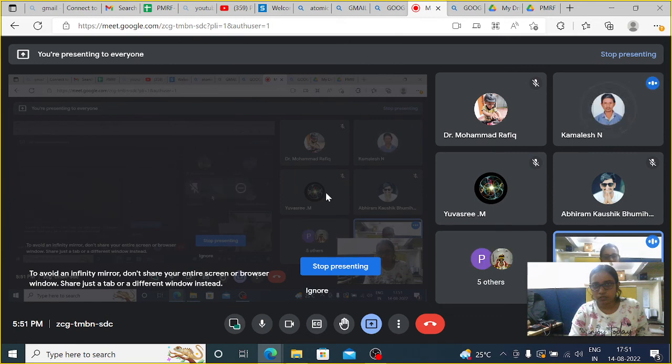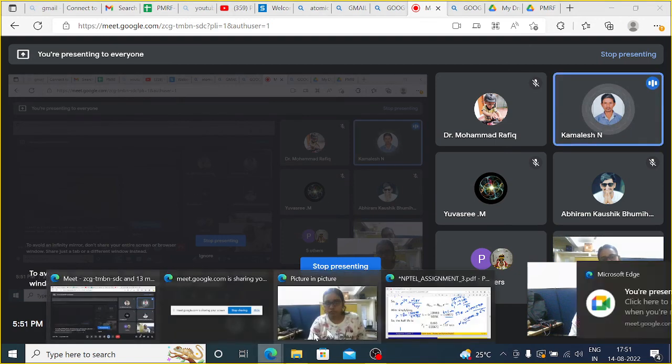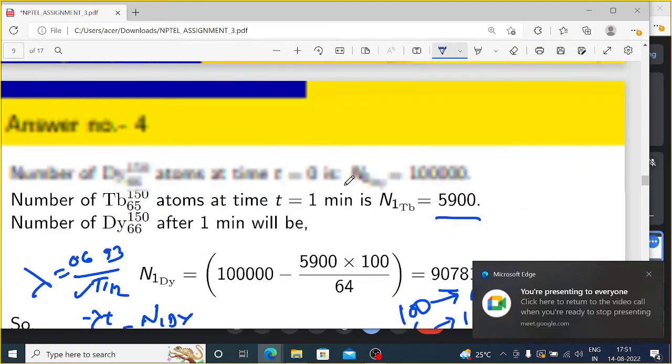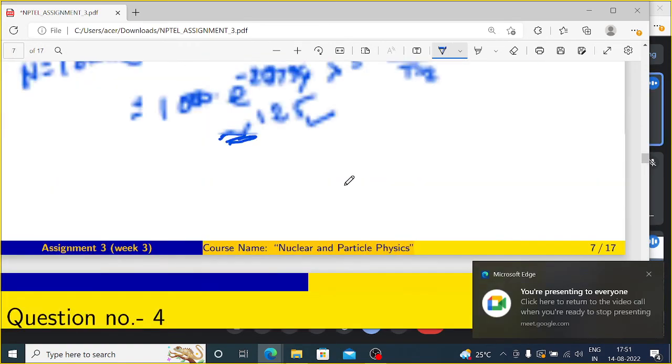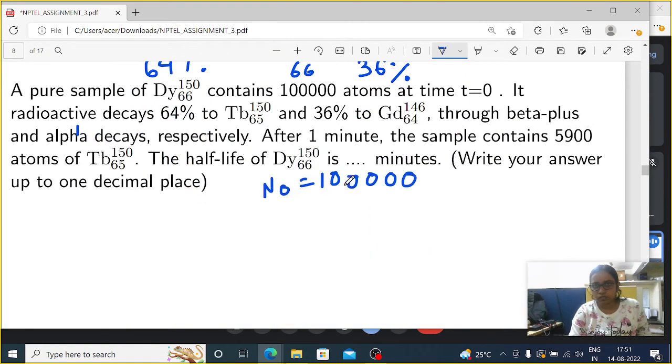Ma'am, I have a doubt in one question, which is 64% of that. It's a little bit tricky question, so just tell me what is the problem. How do we write the 9,000 divided by 64 into 100? That part has some doubt.